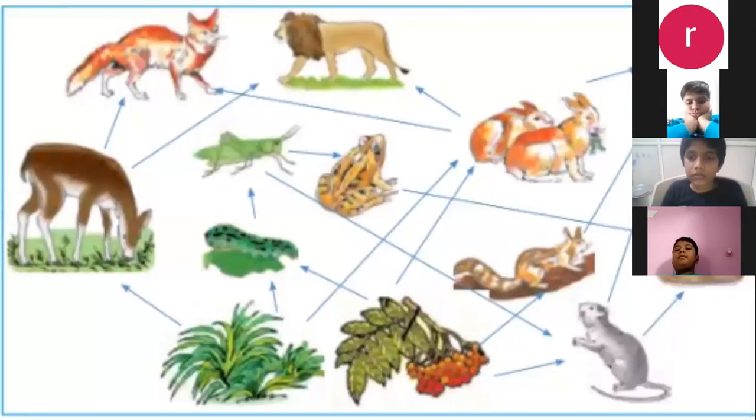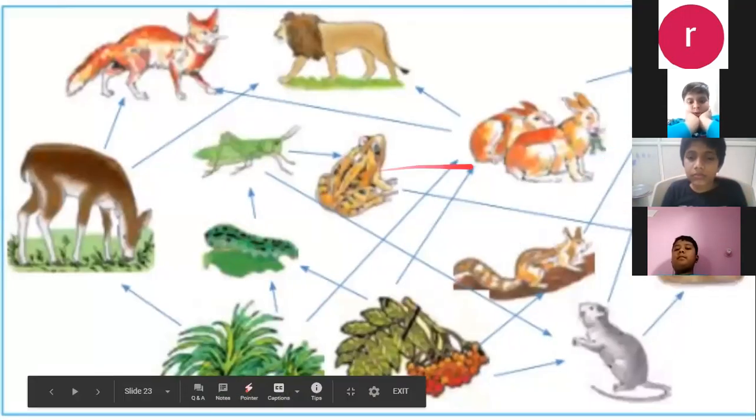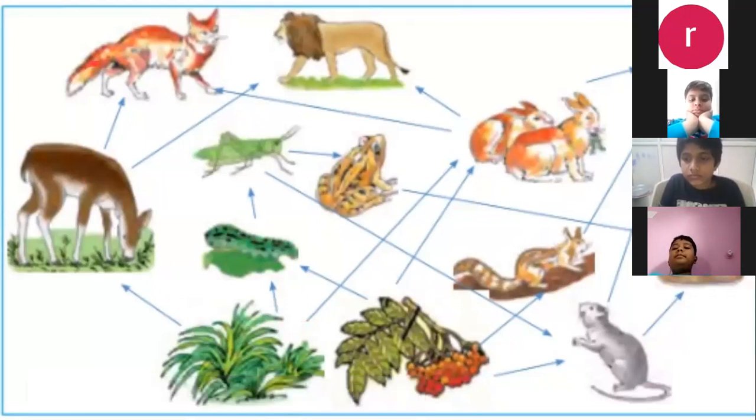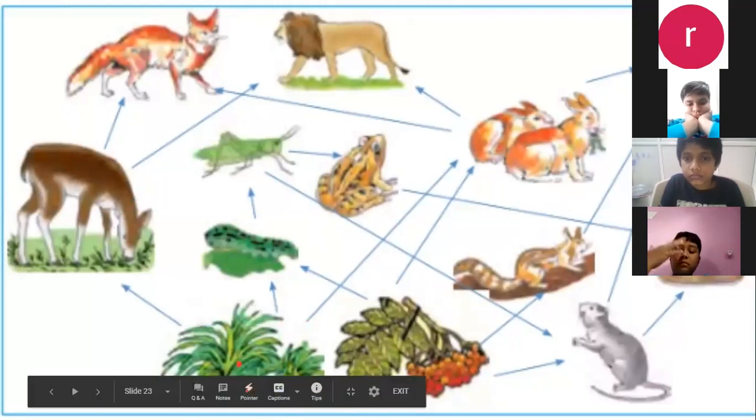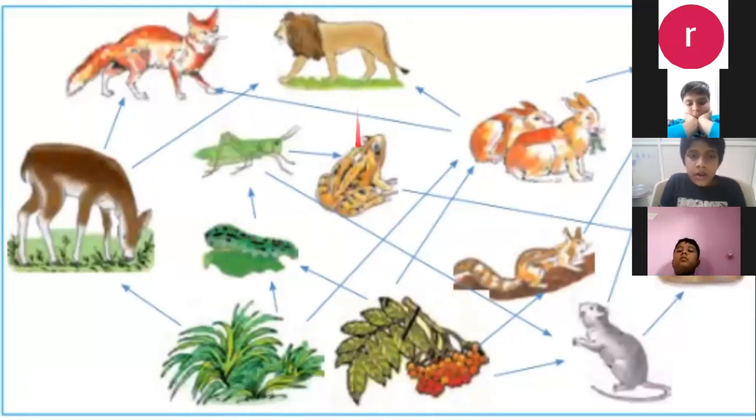Here also you can see, this is a picture in your textbook. This is a plant, grass we can imagine. The grass is eaten by deer. Deer is eaten by jackal. Okay. And grass is eaten by deer. Deer is eaten by lion also. Another food chain. What will happen if any of the things is missing over here?